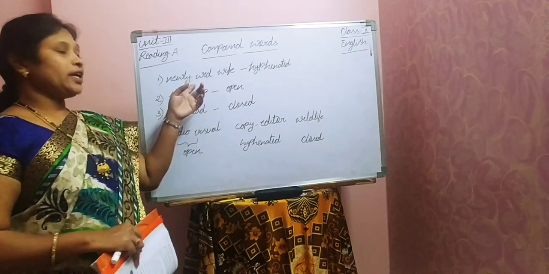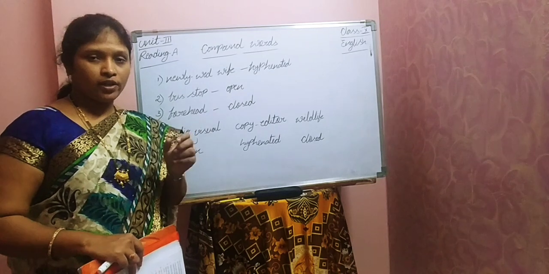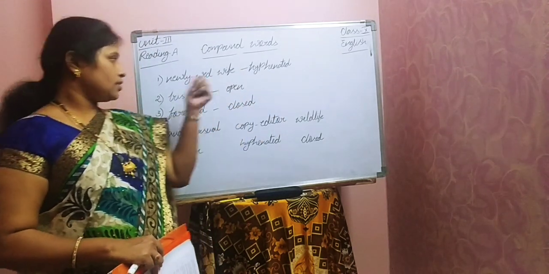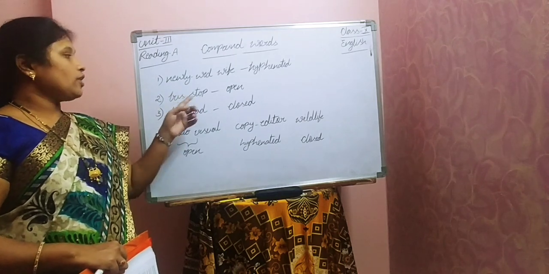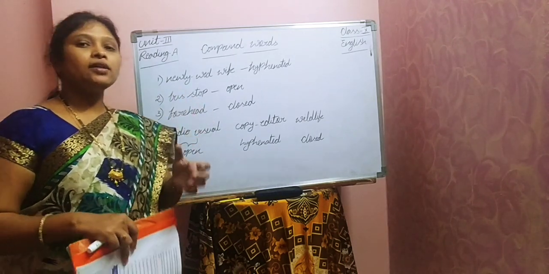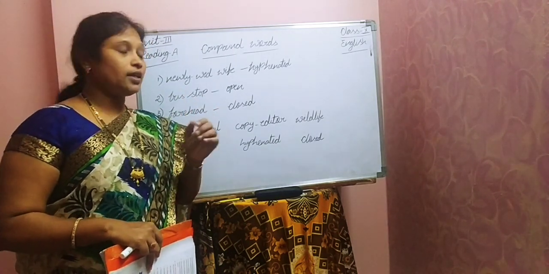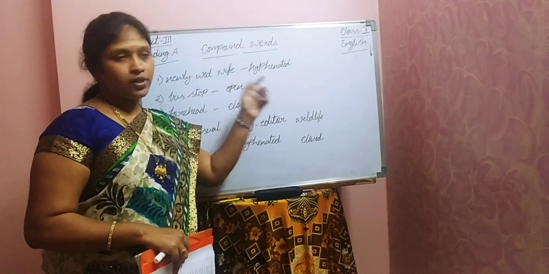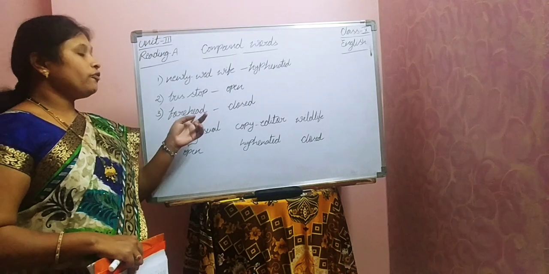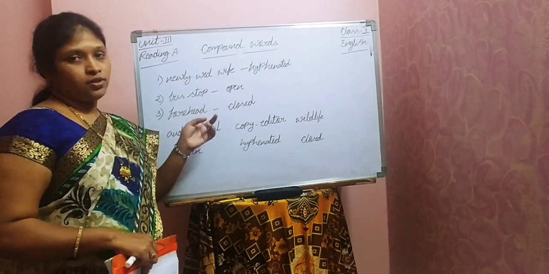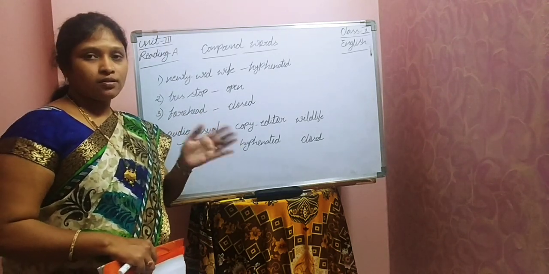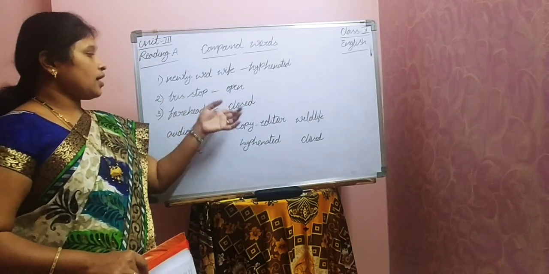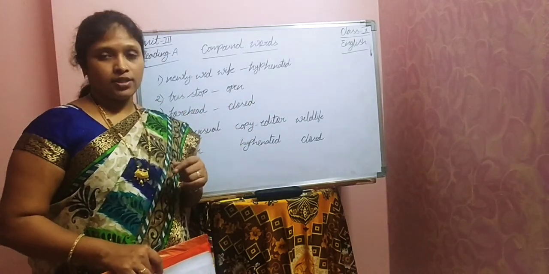So if you separate the words by using hyphen, then those are called as hyphenated compound words. This is the example. Second one, bus stop. If we separate the words by using space, then those are called as open compound words. Third one, if we write them without any space or hyphen, that means combinedly, then those are called as closed compound words.